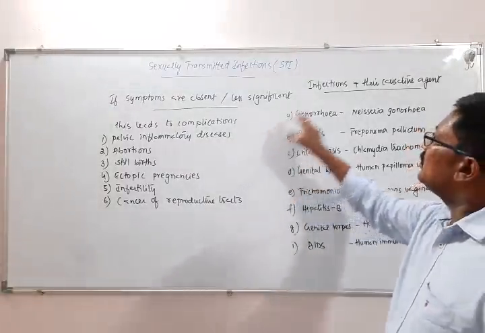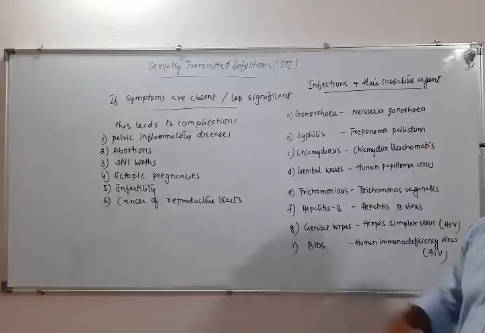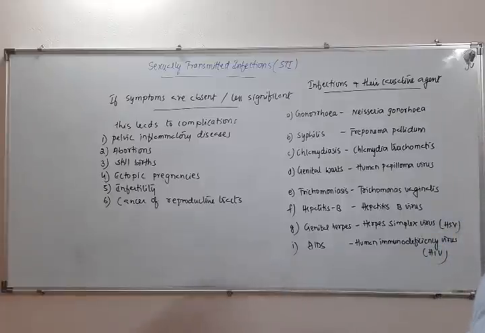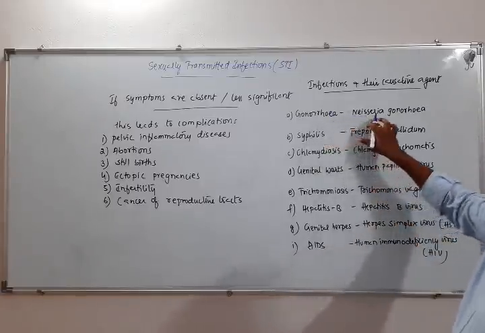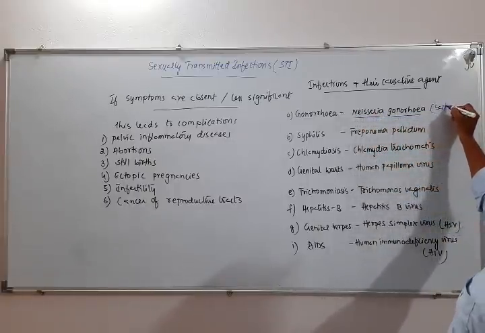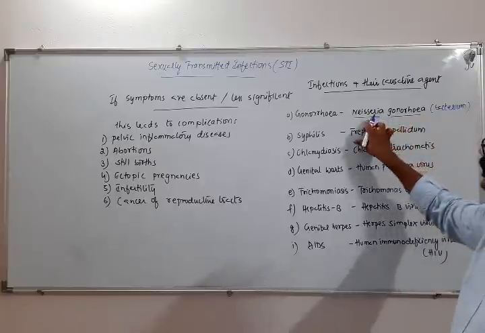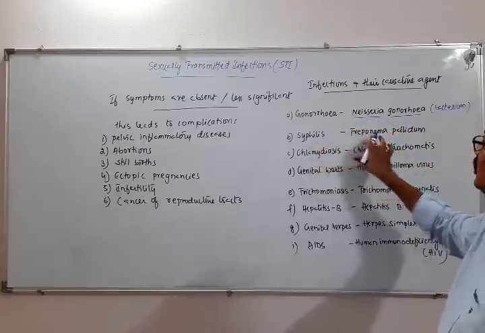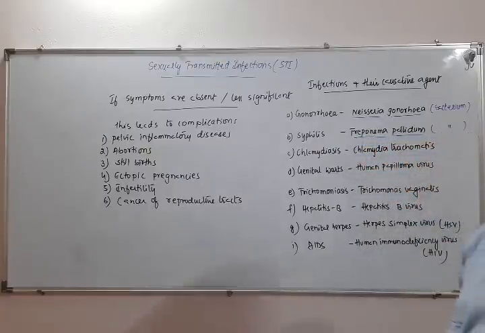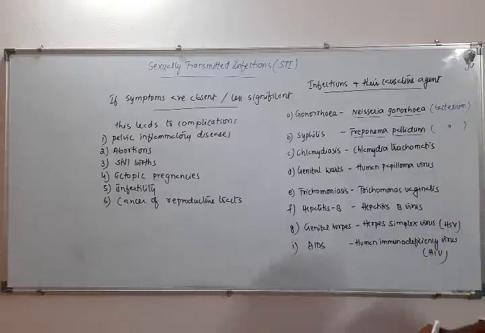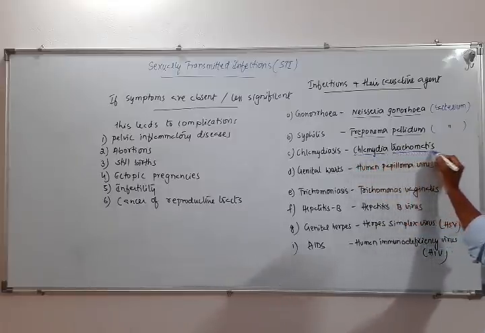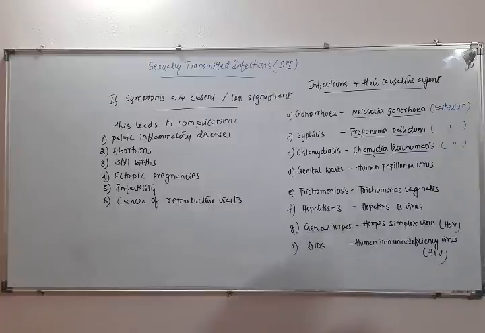Now let's see some infections and their causative agents, which I have already mentioned. All these sexually transmitted infections here. So gonorrhea is caused by Neisseria gonorrhoeae. This is actually a bacterium, so it's a bacterial disease. The next, syphilis, is caused by Treponema pallidum. This is also a bacterium, a bacterial infection. Then chlamydiasis: Chlamydia trachomatis is the bacterium that causes chlamydiasis.